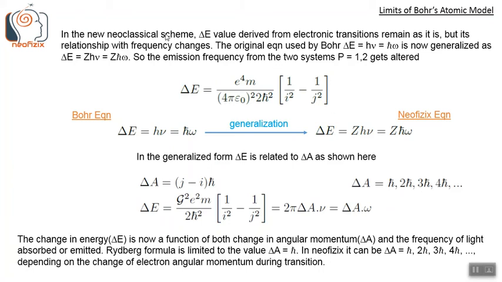In the neoclassical scheme, the delta E value derived from the electronic transitions remains as it is, like this equation here, but its relationship with the frequency changes. The original equation used by Bohr, delta E equals h nu equals h bar omega, is now generalized as delta E equals z h nu equals z h bar omega. So the emission frequency from the two systems P equals 1 and P equals 2 gets altered.